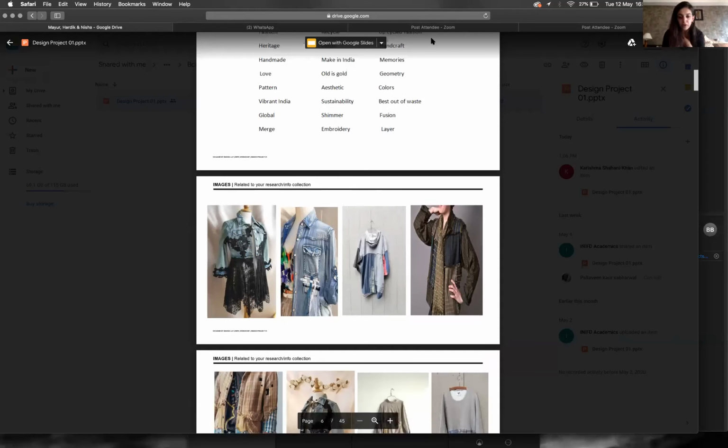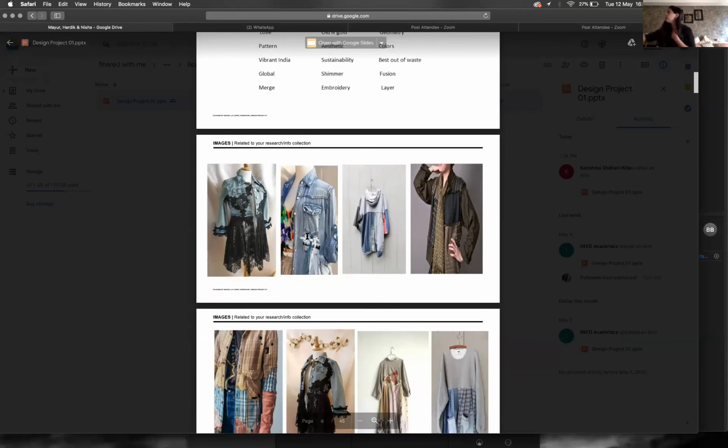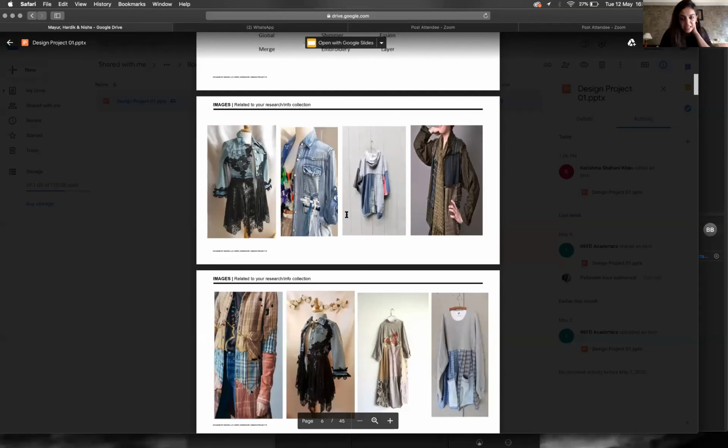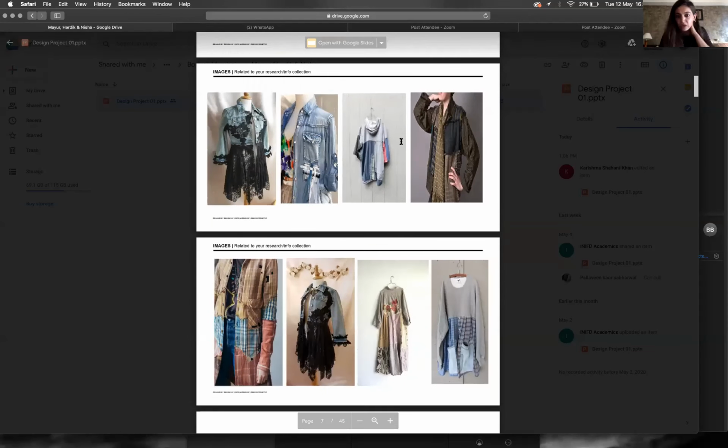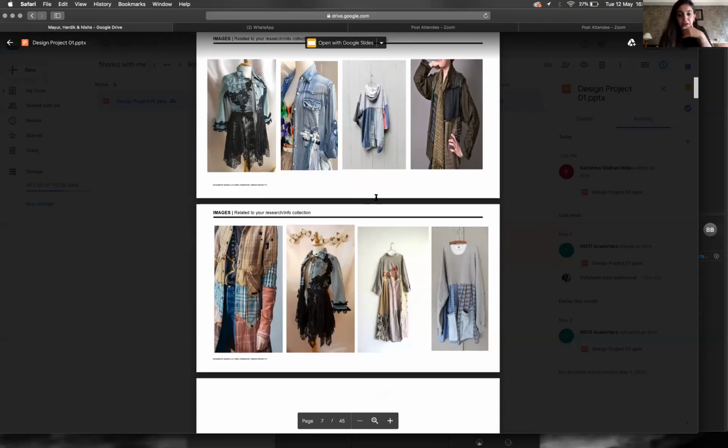Now, the images that you've put in over here are upcycled images. So I assume that's what you were already looking at and taking forward: recycling, upcycling, stuff like that.